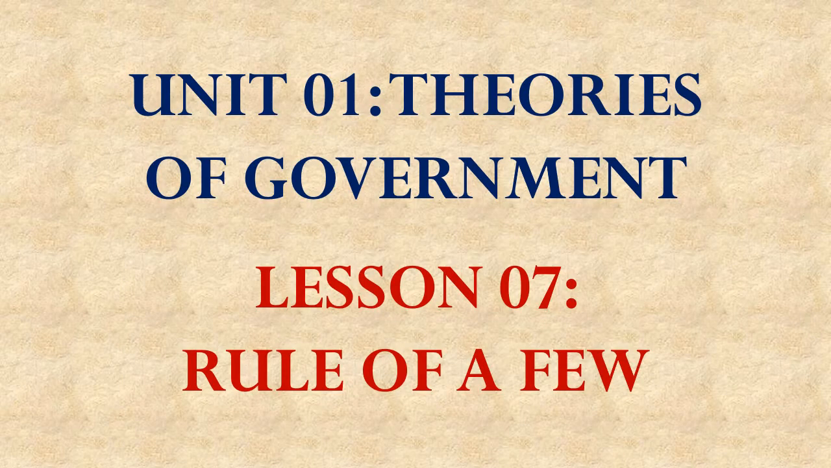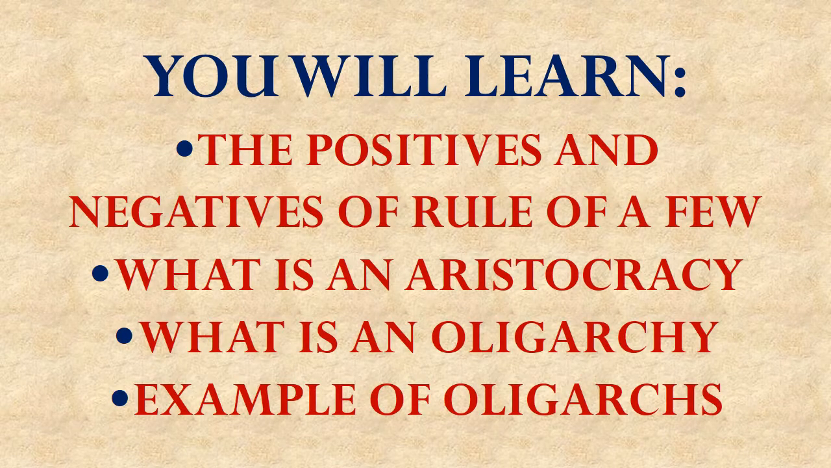This lesson is from Unit 1 about theories of government. It is Lesson 7 about rule of a few. In this lesson, you'll learn about the positive features and negative features of rule of a few, about Aristotle's definition of aristocracy, about his definition of oligarchy, and about examples of oligarchs.